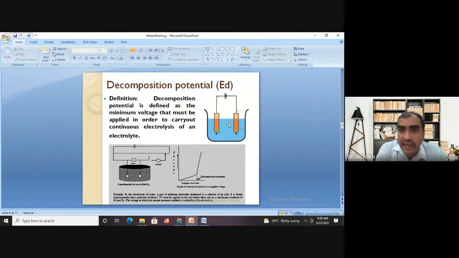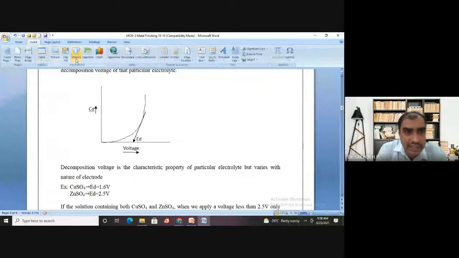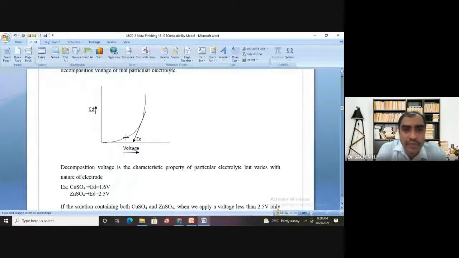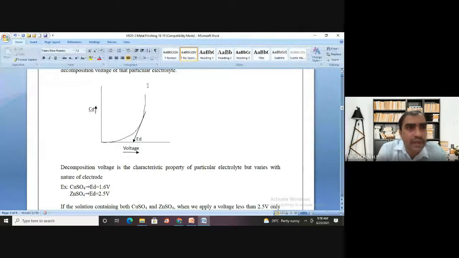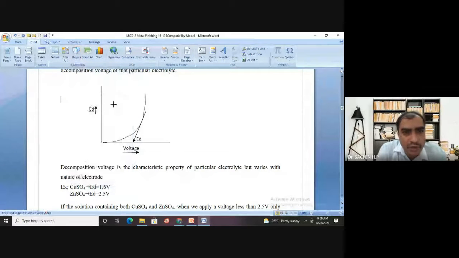Then I connected both electrodes to the external battery and started supplying the current. If you start supplying the current for water on the lead electrode, the same thing will happen. That means if you start measuring the voltage with respect to current, probably this is the nature of graph you can expect.